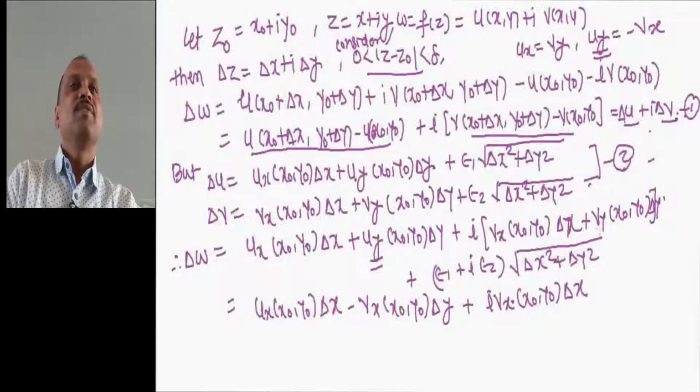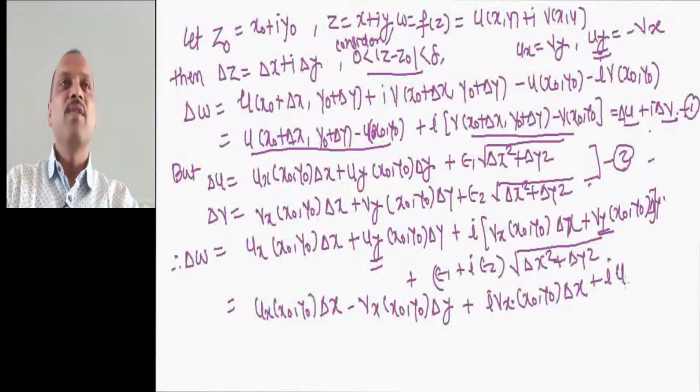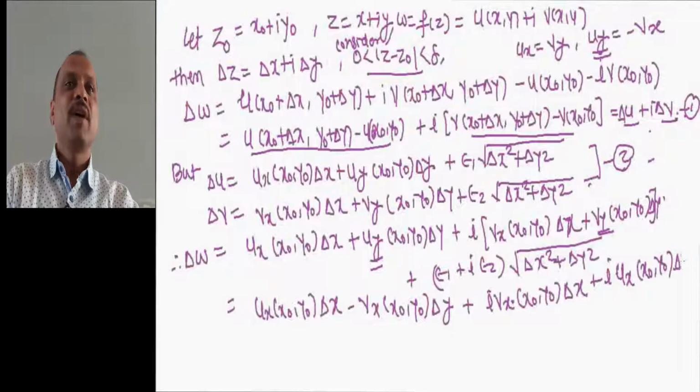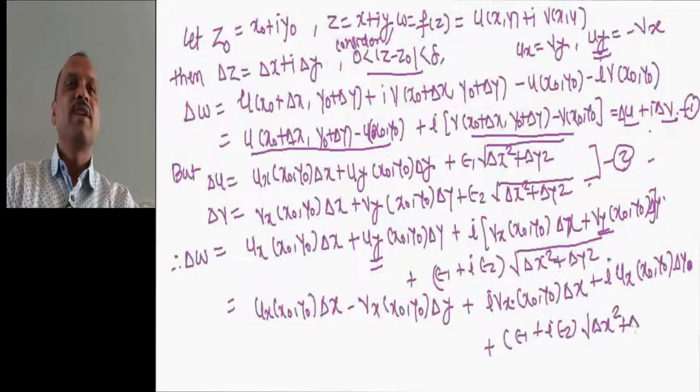And what is Vy? Let us put this value of Vy equal to ux at x0 comma y0 into delta y, plus epsilon 1 plus i into epsilon 2 into under root of delta x square plus delta y square.